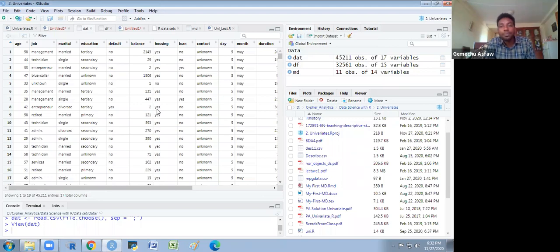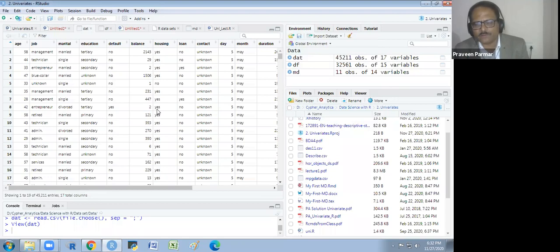Sometimes you get this sort of file format from your client, and it could not open in your R, because they have used a different separator, like the semicolon or the hyphen or some other thing instead of comma. So you have to judge which separator they have used, then mention that in the separator argument, and it will be read very easily. Is it clear to all? Yes, sir, it's clear.